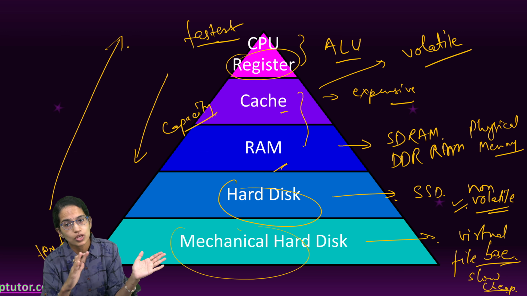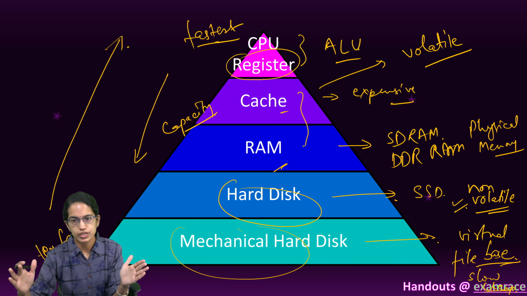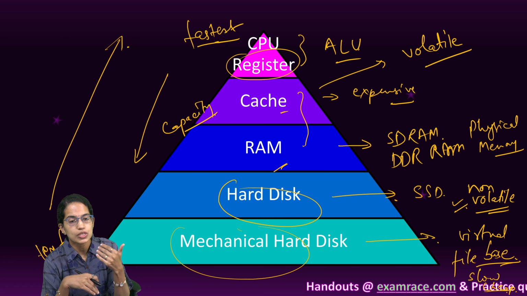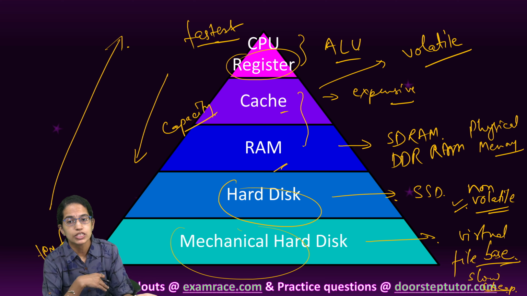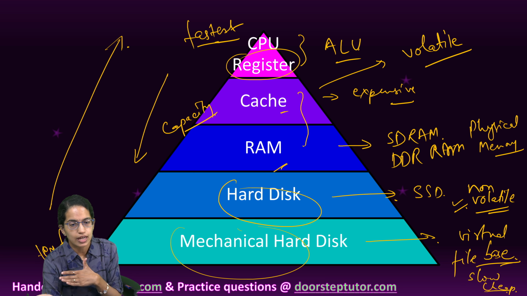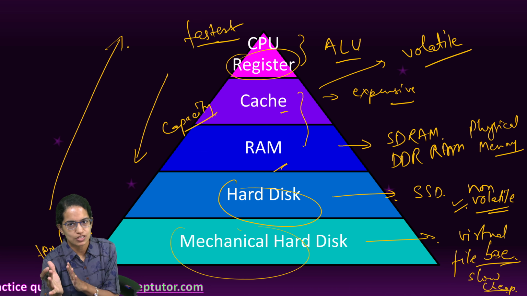Sometimes the order is asked, sometimes you have the five names and you are asked to arrange them one after the other. Sometimes there is a question on which is the fastest and which is the slowest. Questions on volatile and non-volatile are also asked. Those are some of the very important questions from the section on computing.